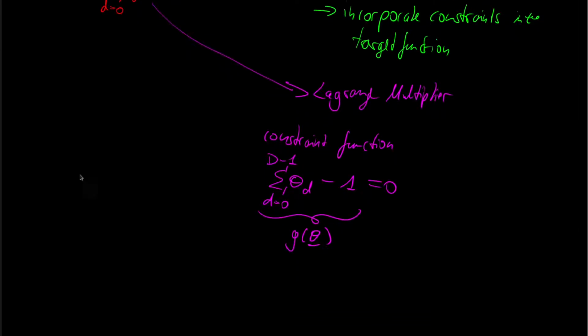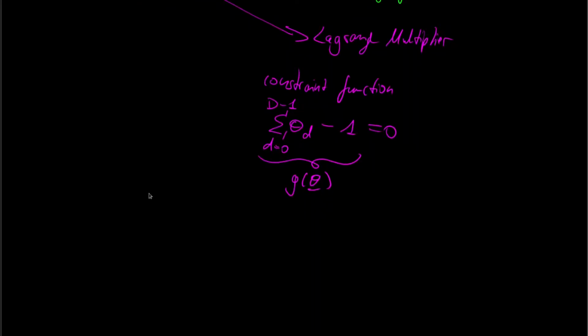And then we can define our augmented target. We call this L hat, the augmented log likelihood based on our data set, the theta vector, and a Lagrange multiplier lambda.